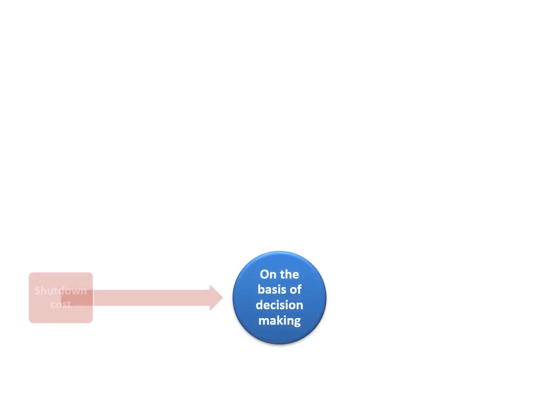And the next basis is on the basis of decision making and control. On this basis, there are various types of cost. Let us see one by one. The first cost is shutdown cost. Shutdown cost is the cost which is incurred irrespective of whether the plant is in operation or shut down, for example, cost of rent, rates, depreciation, maintenance, etc.